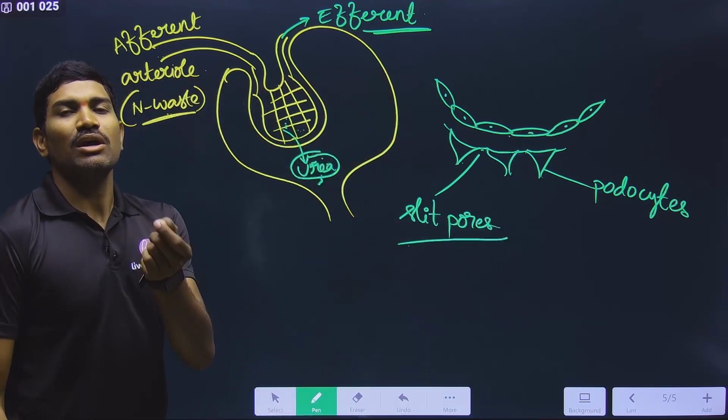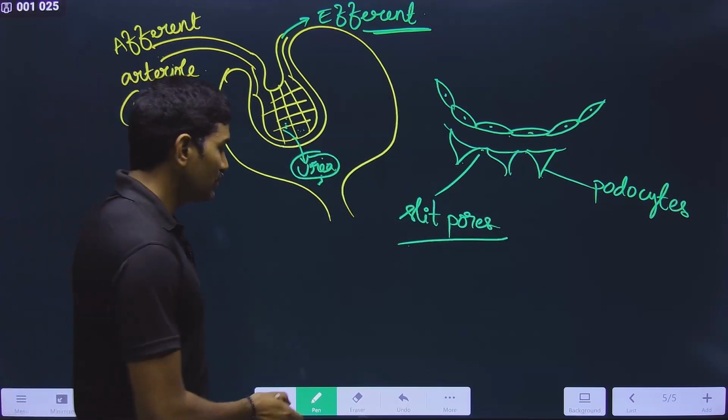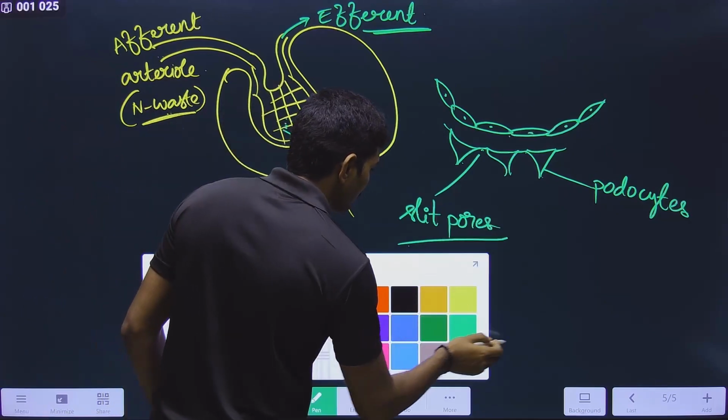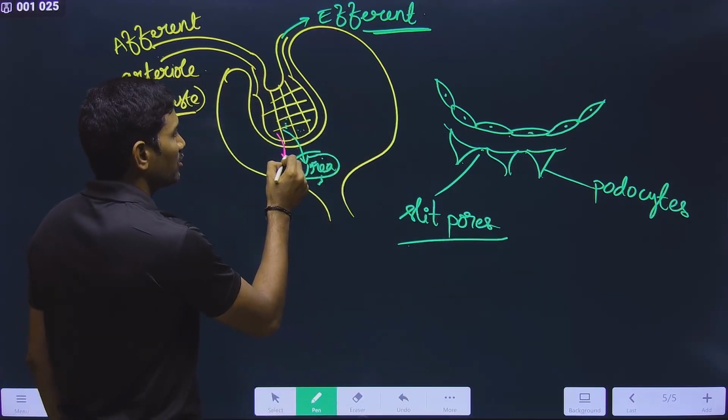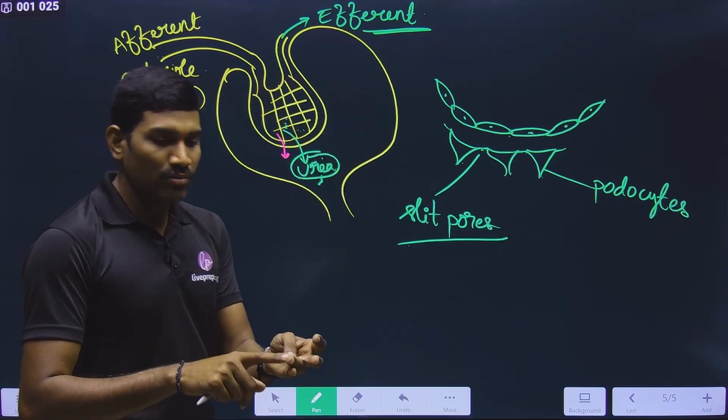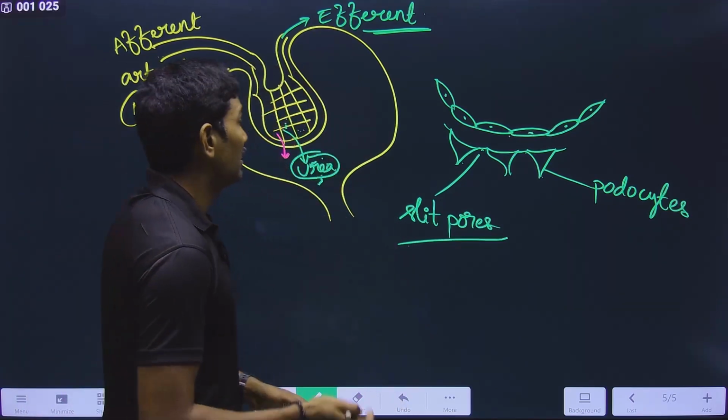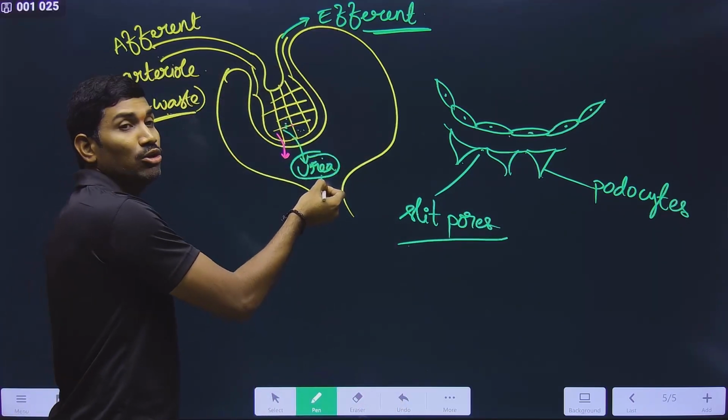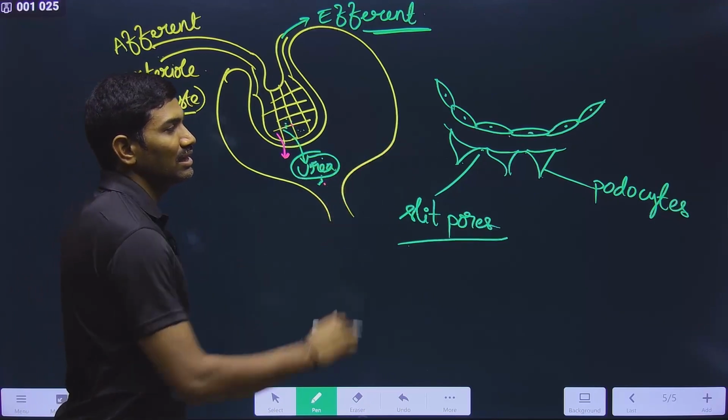Slit pores are present, small gaps are present. And what is the advantage of these gaps? The advantage of these gaps is that they will allow the movement of water, small molecules, and ions from the blood into the lumen of Bowman's capsule. This is what the advantage is.